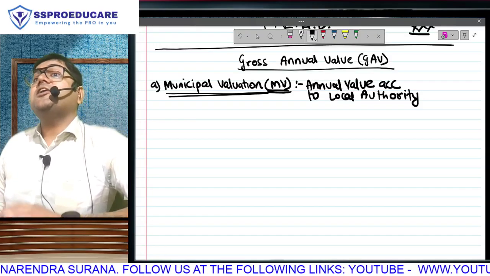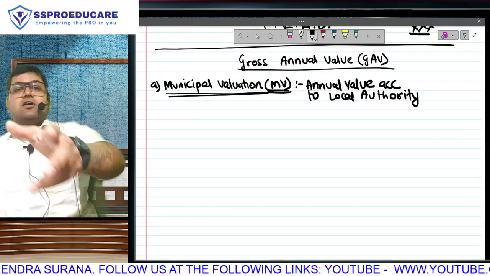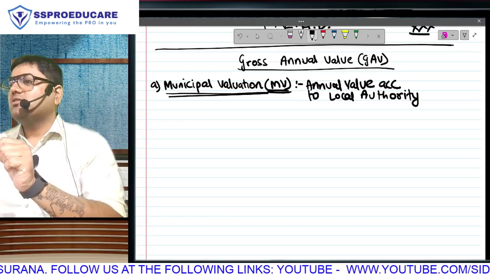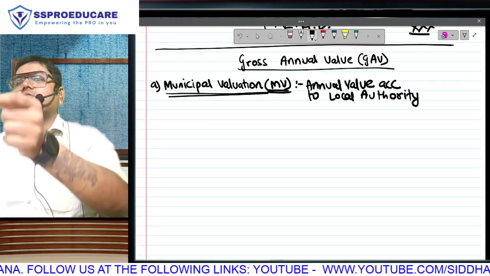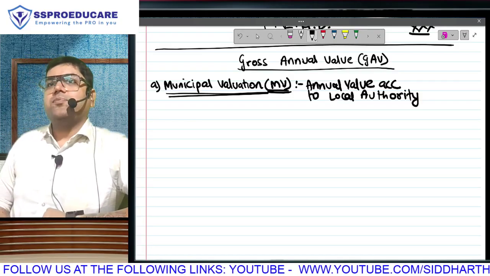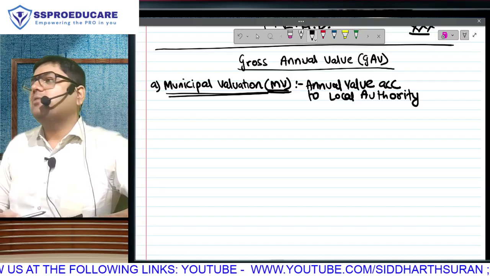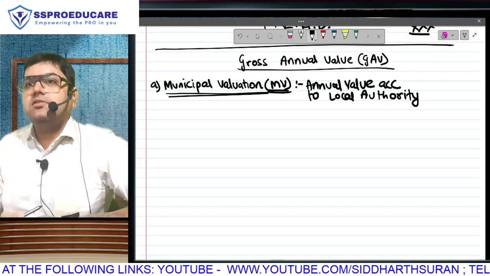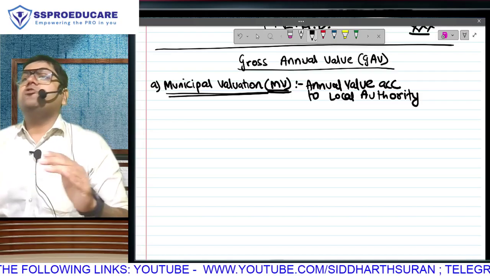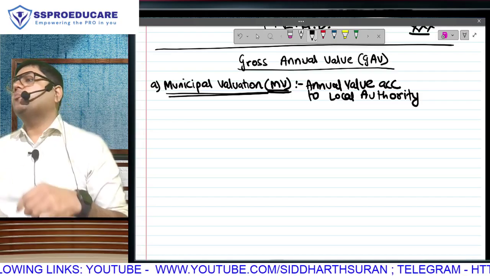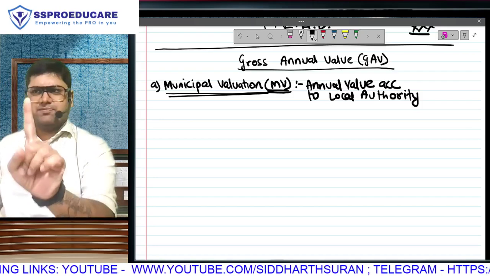In fact, it is this annual value on which, in accounts, you must have seen rent, rates and taxes. That rates and taxes is this one, on which the local authority applies your annual property taxes. Let's take for example, the rate decided by the local authority is 10%. That means they are going to charge 10% annual property tax. On what value? According to them, your property can generate rent of 1 lakh per month. Example.